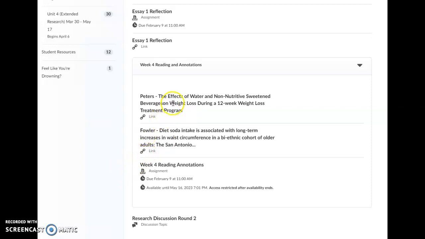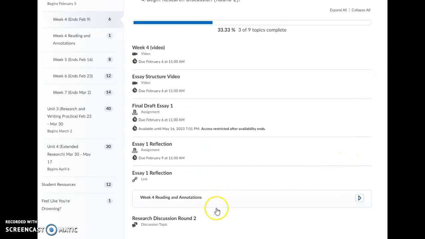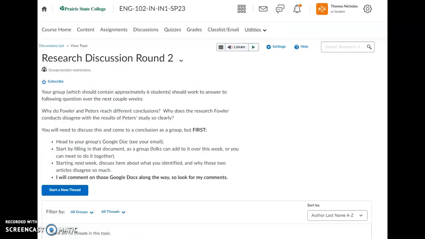After that, week 4, reading and annotations, Peters and Fowler. There are 2 scholarly articles I want you to read, and then write an annotation of each one. That's in this folder right here. Finally, research discussion round 2. Let's go ahead and take a look at that. Okay, so your group, which should contain approximately 6 students, you guys are actually probably closer to 10. I opted for a slightly bigger group than I traditionally do.